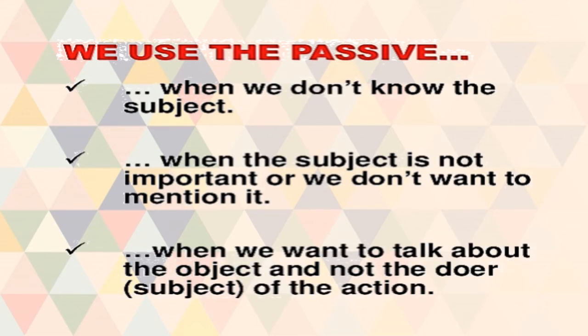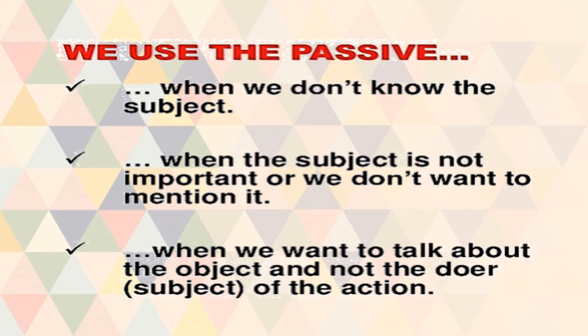We use the passive voice when we don't know the subject, right? We have seen that from some sentences. Then, when the subject is not important or we don't want to mention it, the doer is unknown or obvious. The bank was robbed, here the subject is not mentioned.